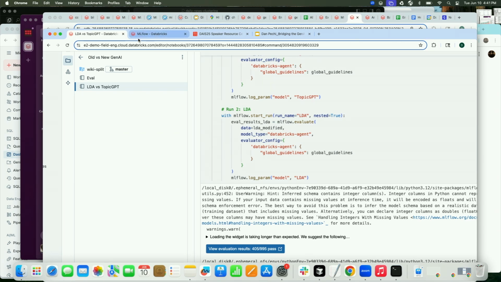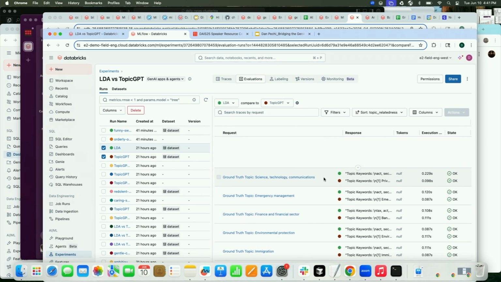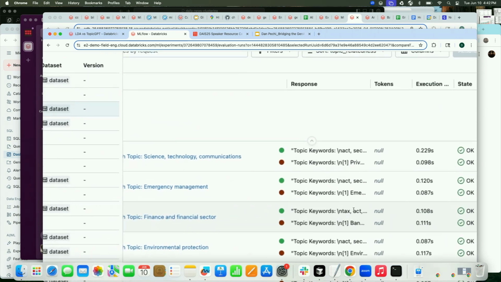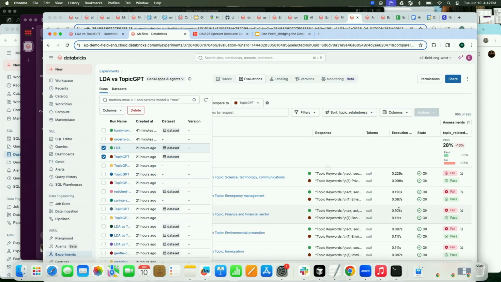But if we wanted to then go in and say hey, how do these compare to each other? This is in the MLflow side on Databricks. We can actually go through any one of these and see the comparisons of what was generated in this case by our LDA model and the GenAI flavored model, right? I'm not going to go through all of these, but the bigger point here is we can think of MLflow as being a neat way to unify the worlds of GenAI and traditional ML, and make it so that that transition is not something that is quite as scary as it might seem to be today, right?